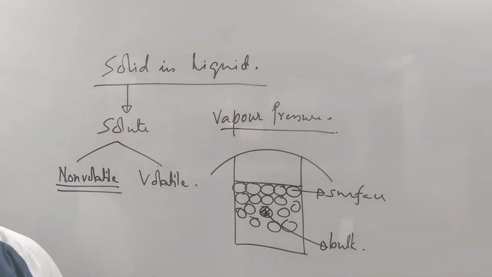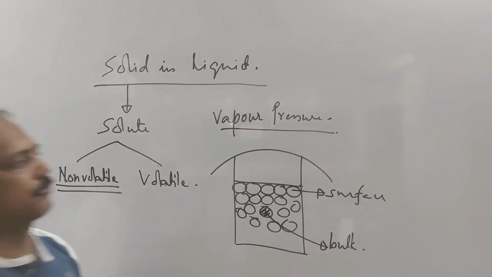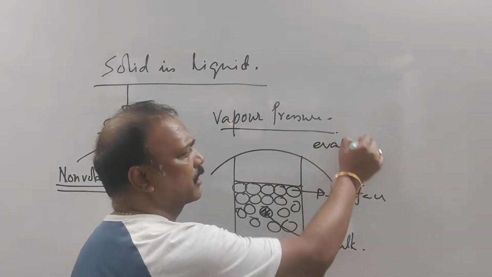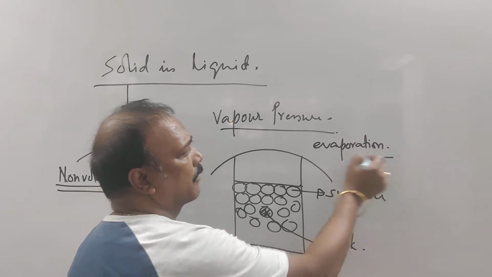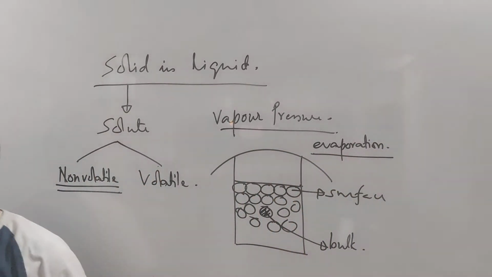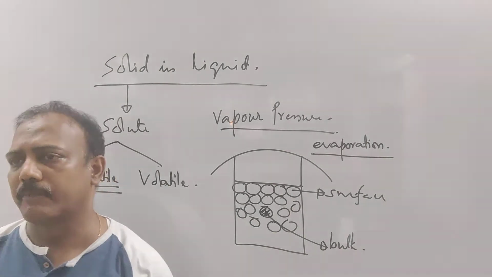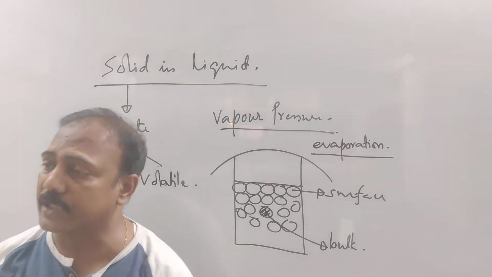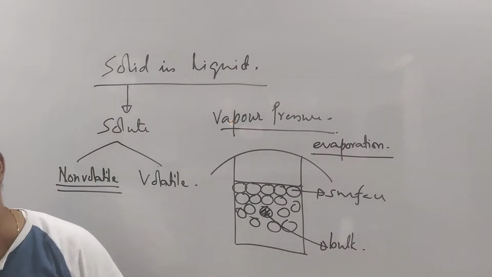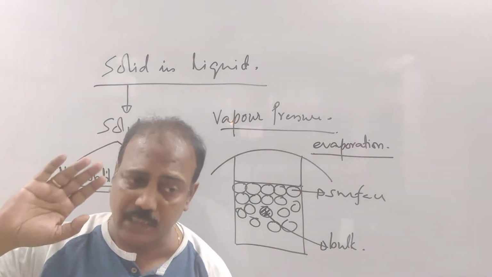Now, what is vapor pressure? Before going to vapor pressure, first we must understand what is evaporation. What is evaporation? Tell me. Shubham, tell. What is evaporation? Yes. Vaporization of water is one. Vaporization of liquid, not water. It can be any liquid. Vaporization of liquid is known as evaporation. Fine. I will accept that, but is it completely correct?